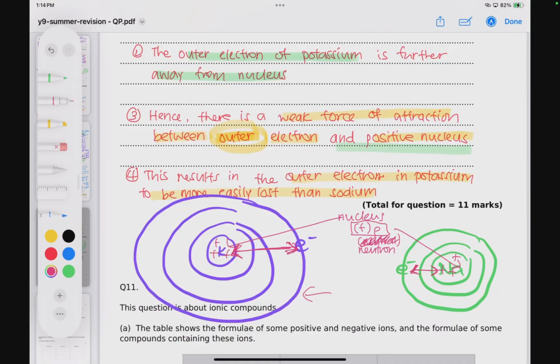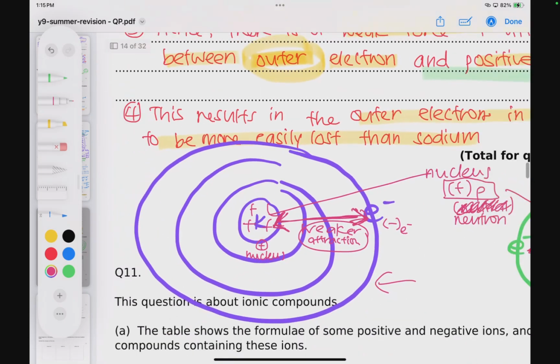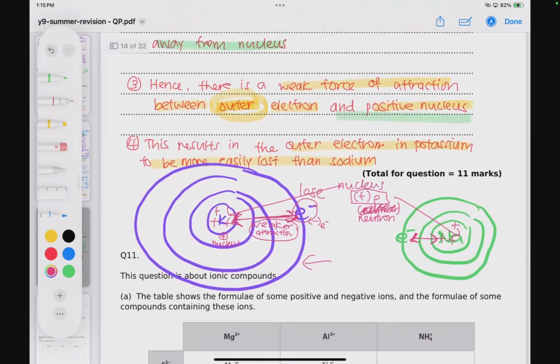So what's going to happen here is this distance results in a weaker attraction between the negative electrons and the positive nucleus. Because this attraction is weaker, it is easier for potassium to lose this valence electron.